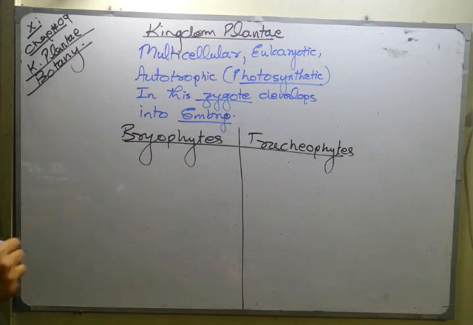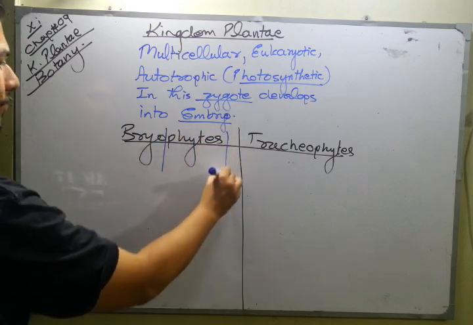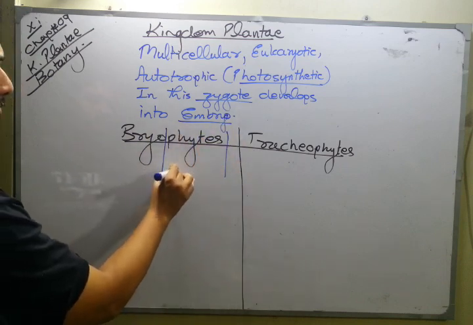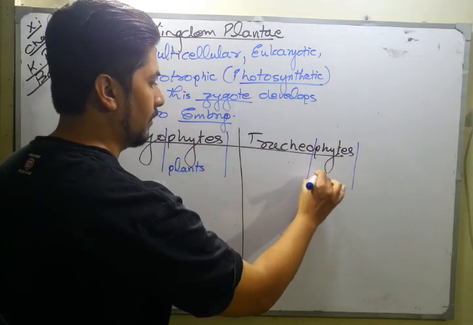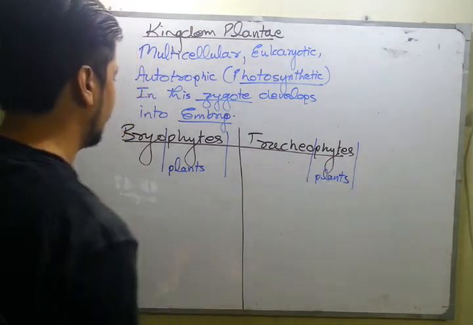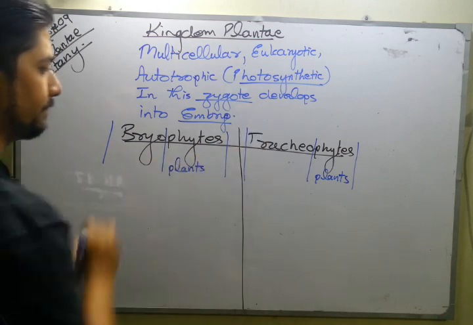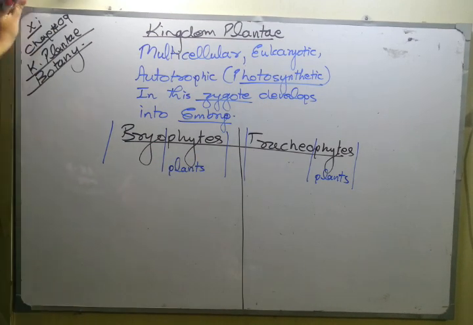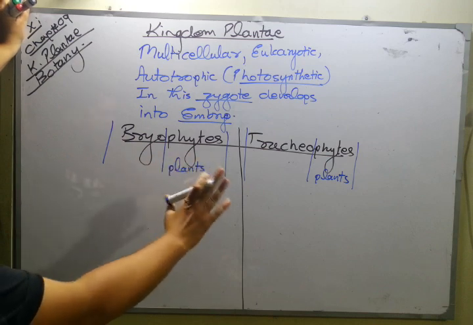So let's talk about what is common in bryophytes and tracheophytes. That is the word phytes. The word phytes means plants, the common word between bryophytes and tracheophytes. That is, plants. And for bryo and tracheo, I told you the basic thing to remember: bryophytes are the lower plants, tracheophytes are the higher plants.